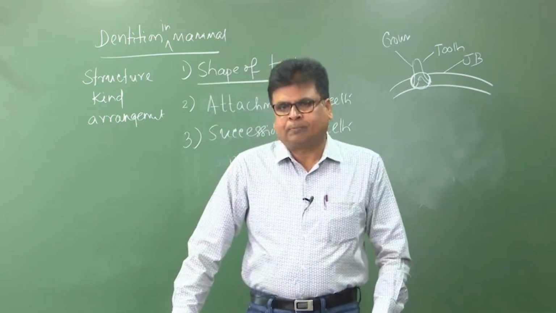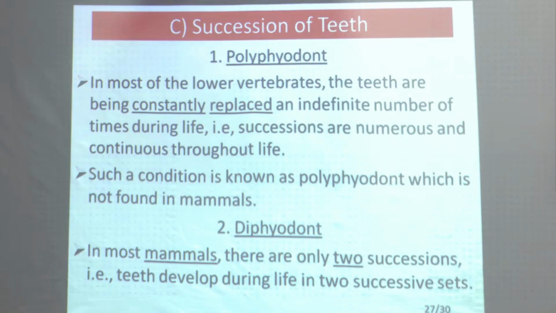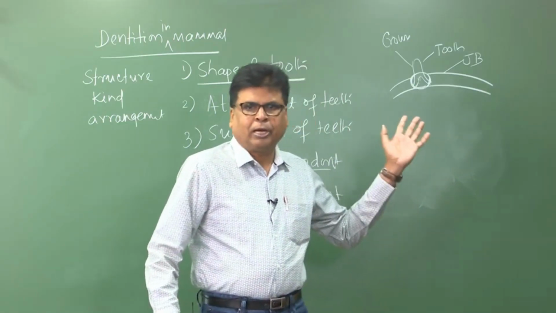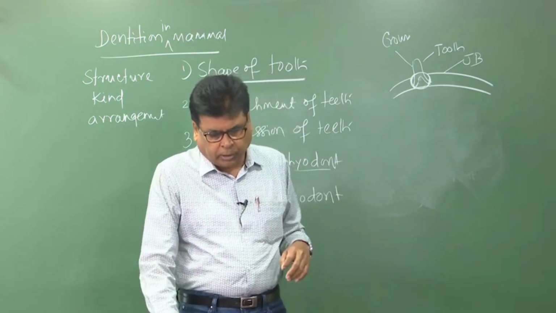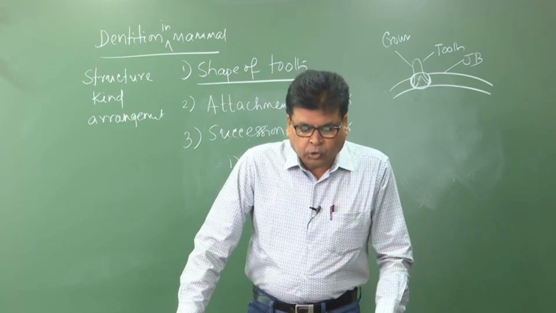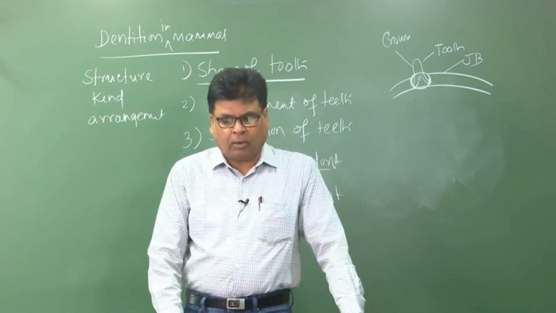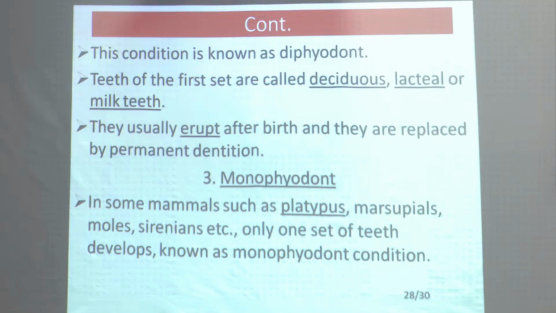In most mammals there are only two successions, that means the teeth develop during life in two successive sets. One set is known as milk teeth, the second set is known as permanent teeth, and this condition is also called the deciduous condition, or diphyodont condition. Teeth of the first set are called deciduous, or lacteal, or milk teeth. They usually erupt after birth, and they are replaced by the permanent dentition or permanent teeth. This is found in case of mammals.